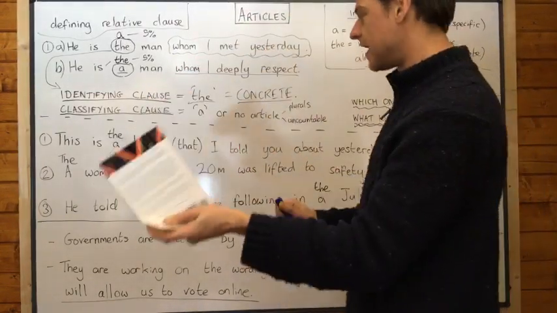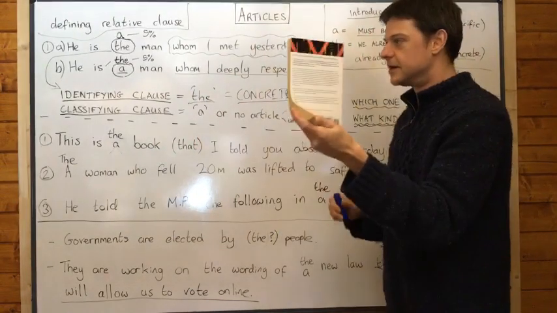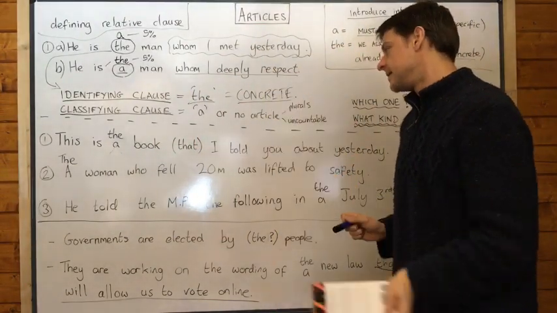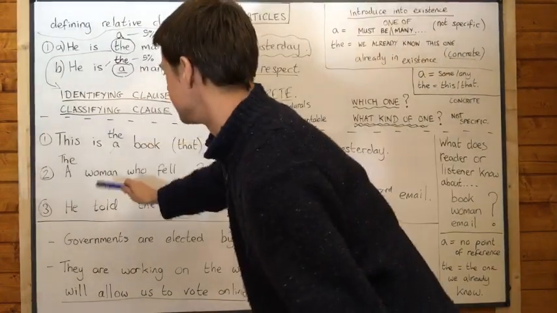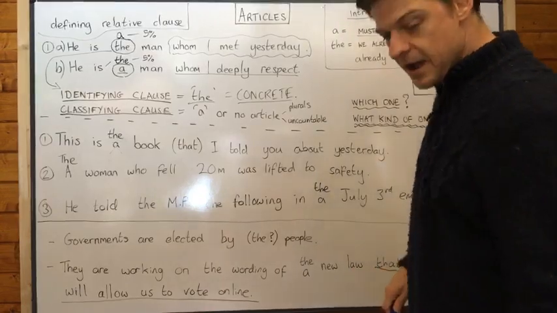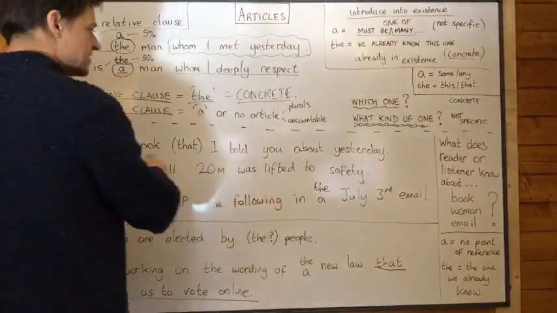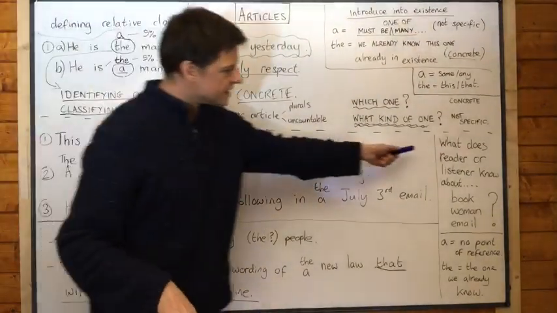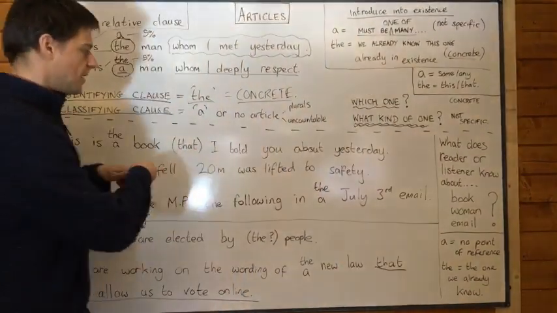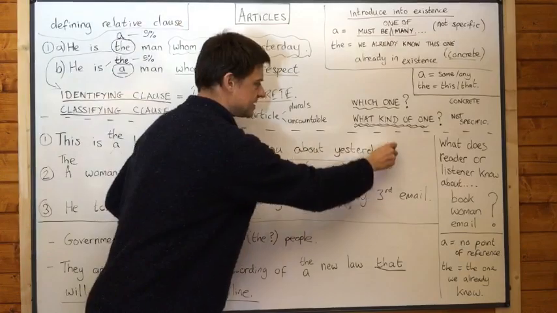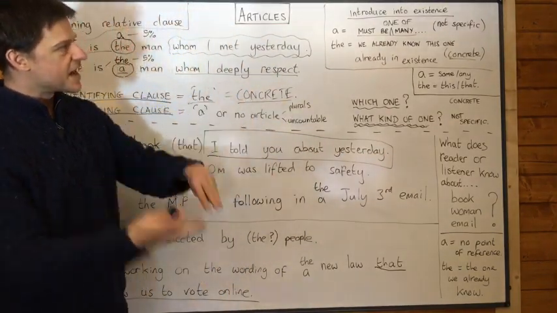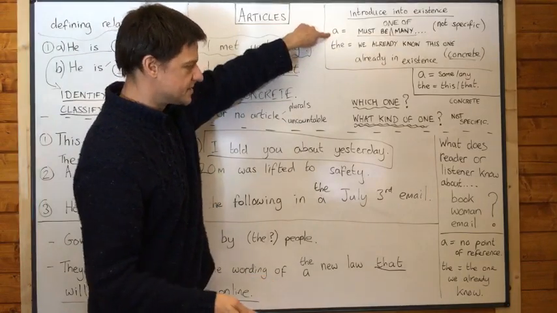And if you hold it up, it's really got to be the book. It becomes very concrete. It's the one here. So most of the time it will be this, and only a few percent again it will be A. But what's really important when we choose is, what does the reader or listener know about the book? Well, I told you about it yesterday, so he knows something. So he's already been introduced, and for that reason it's very unlikely to be A.